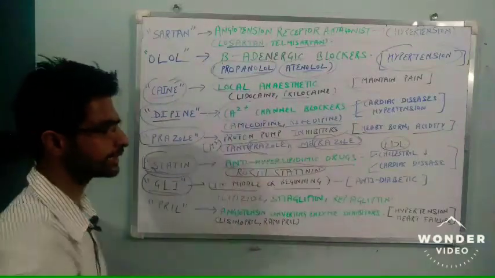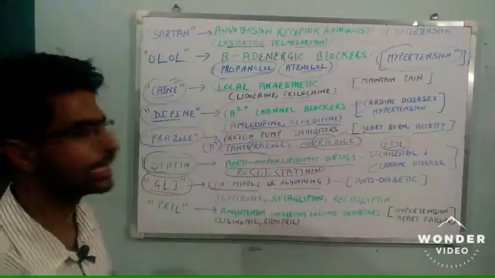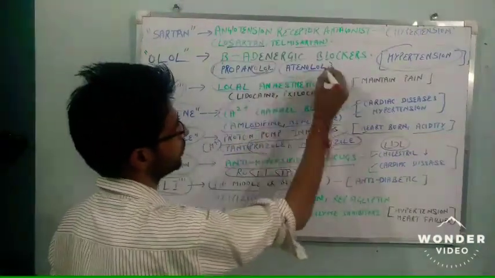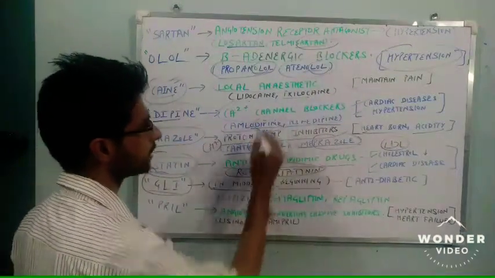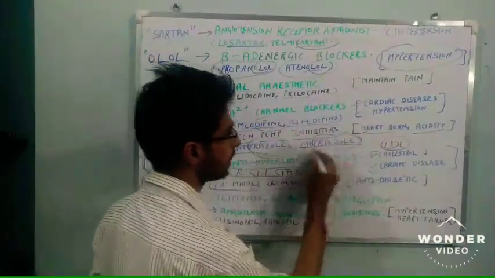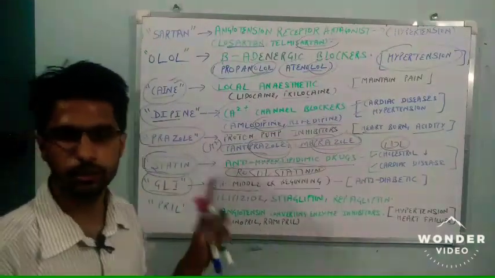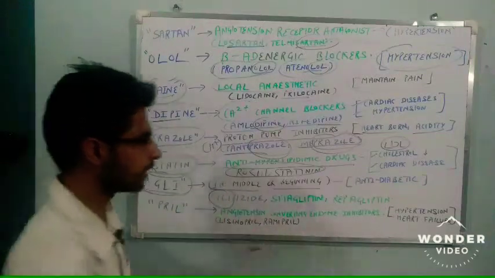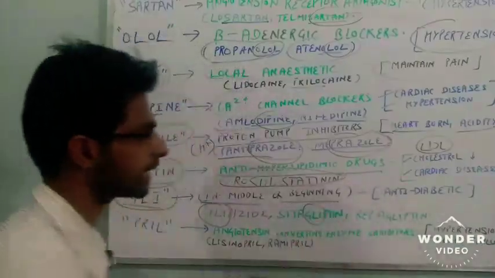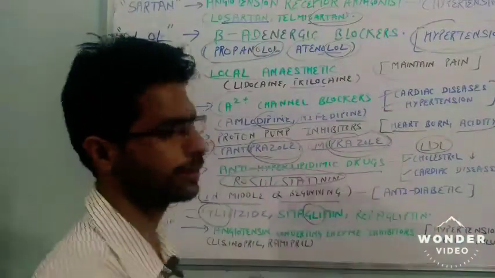Till now, the part to remember has been in the suffix. Allol you can see, sartan you can see, dipine you can see, prazole you can see, omeprazole. And what about the GLI? You see these letters in the starting, glipizide, or in the middle, sitagliptin, ripagliptin.